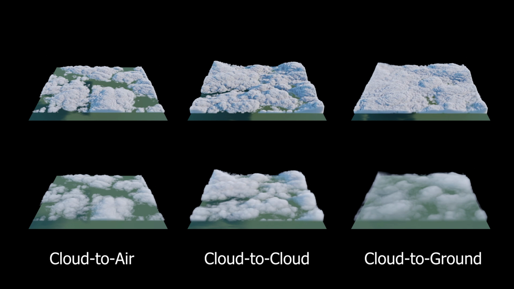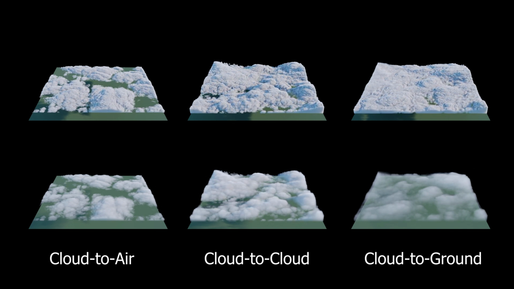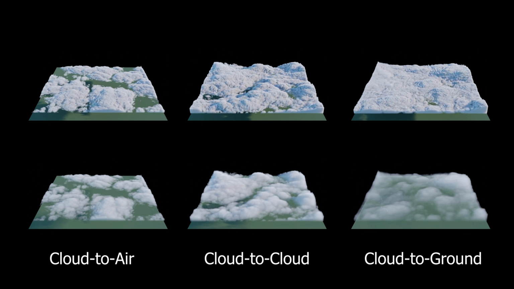Lightnings can be classified based on their initiation and termination points. Here, we show the three main types: cloud-to-air, cloud-to-cloud, and cloud-to-ground lightning.